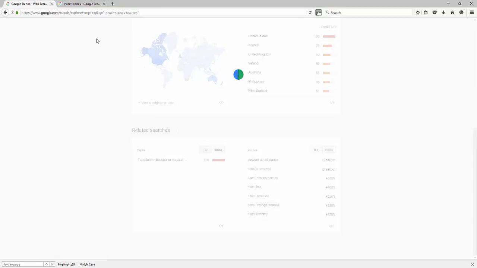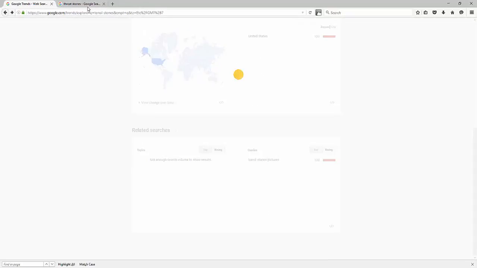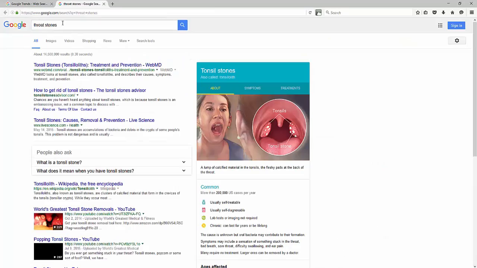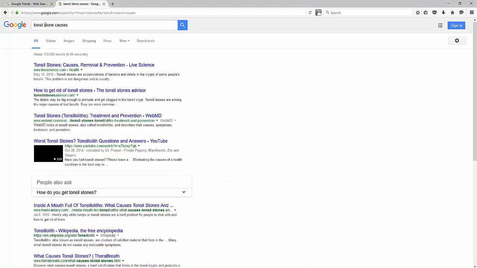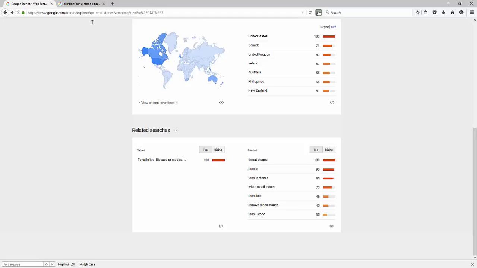Notice tonsil stone causes. It's going to pull up a Google search window for me here. Whoops, it actually brought just that phrase. So let's go back here, type in tonsil stone causes. And if you want to use something we learned from one of the previous videos, just out of curiosity, let's do an all in title search here with the quote, and then we'll use quotes for the phrase tonsil stone causes. Only 128. That's it. Competition for this keyword, which is actually up in interest 650%. Now, how cool is that?